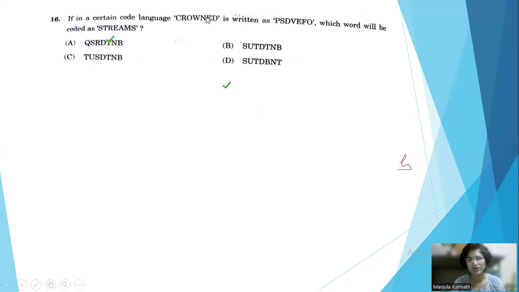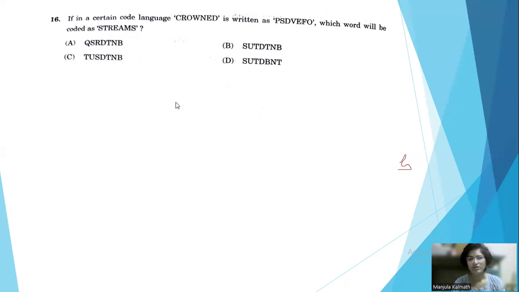Means this word is coded as this one. Then if we code in the same way, which option is correct here? Different options are given here, A, B, C, D. Then we have to find out which one is correct.